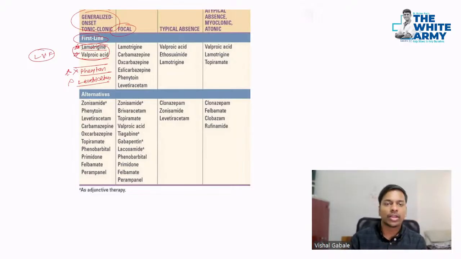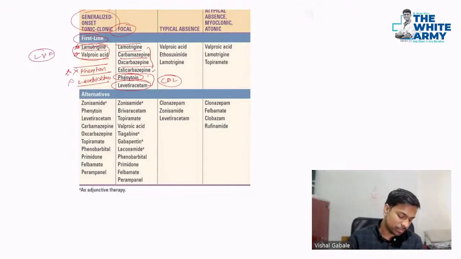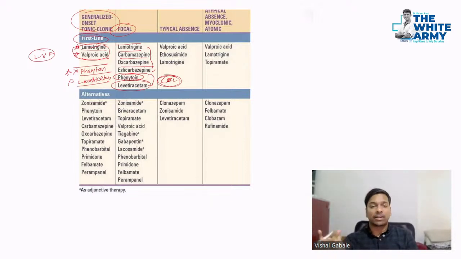Now talking about the focal, you have multiple, but as you guys already know about the carbamazepine, oxcarbazepine, you can just remember lamotrigine also with this because that also causes Stevens-Johnson syndrome. So these three are in blanket. Then carbamazepine also comes with this. Then phenytoin is one more thing and levetiracetam. Okay, so you can just remember CPL. Okay, Caribbean Premier League. Please remember this. Or you can just remember CFL, something like that. That carbamazepine, phenytoin and levetiracetam for the focal, for the first line.